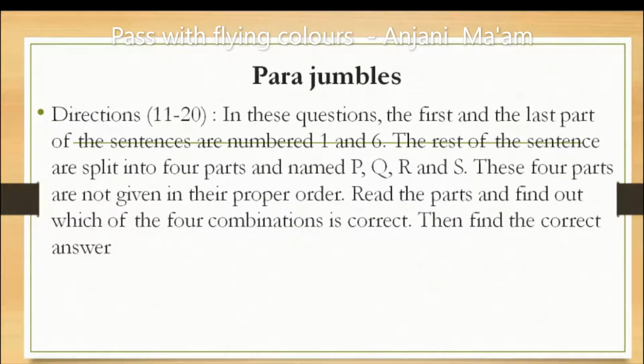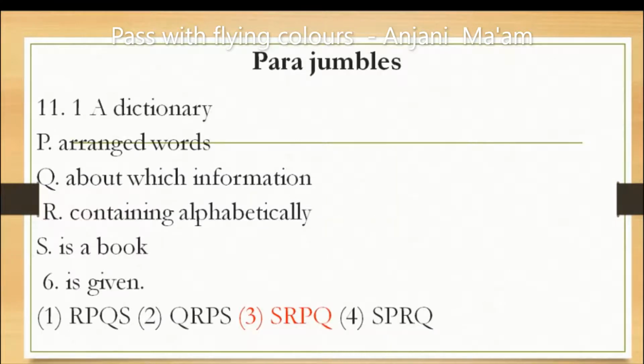Next is again the same instructions and the directions will be given to you. The first and the last part of the sentences are numbered 1 and 6. In between 4 parts are jumbled and you have to put them in correct order. How? First of all, the sentence is about a dictionary. Beginning sentence has been given.